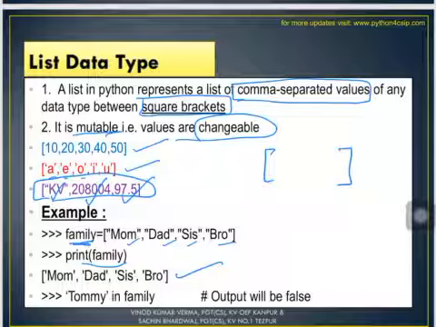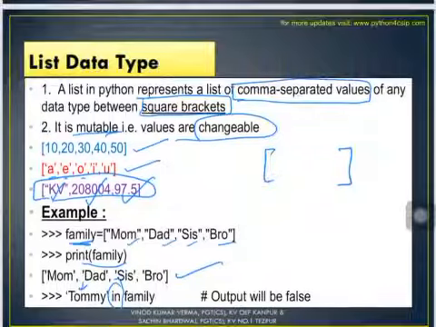Alright, Tommy in family. Alright, now what would be the output? See, in is a membership operator. You must be remembering we did the in operator while doing operators in the previous classes. So in is a membership operator. It checks for whether this particular string exists in this list or not.